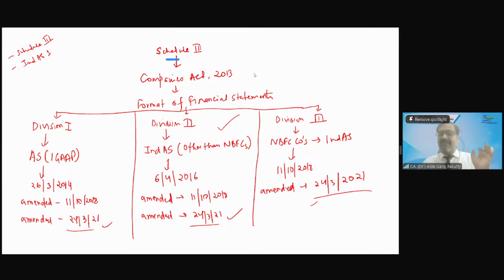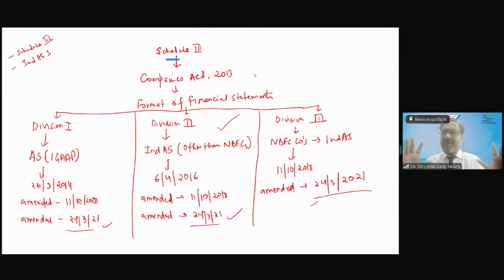And today we are going to launch the third Schedule 3, named Division 3 to Schedule 3. This Division 3 to Schedule 3 will be applicable to the format of the financial statements of NBFC companies, those NBFC companies on which Ind AS is applicable.